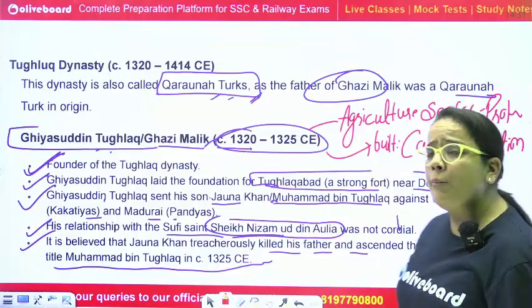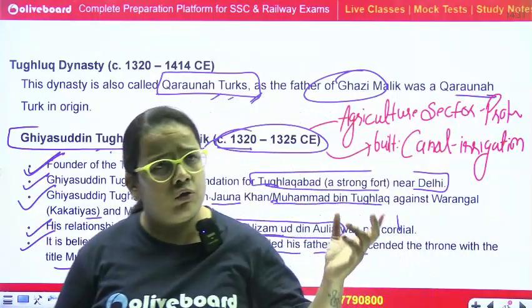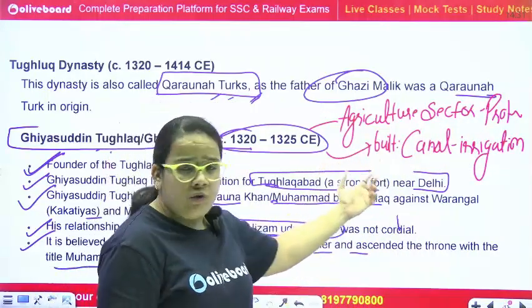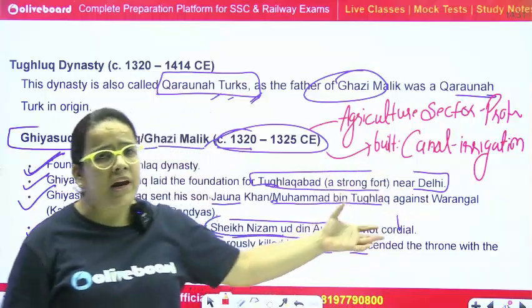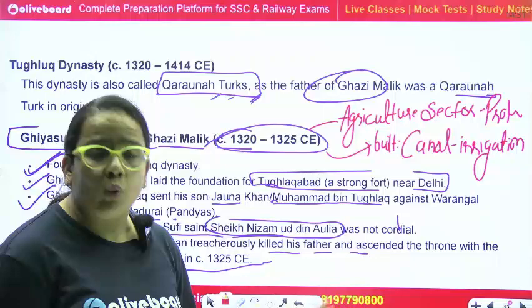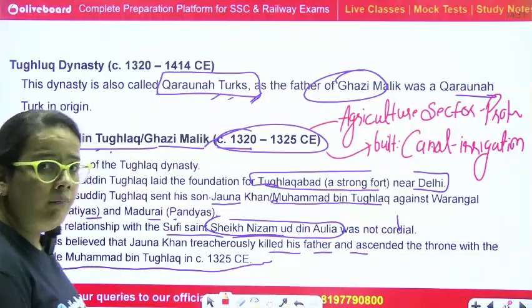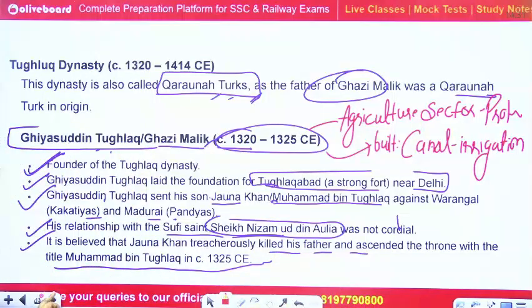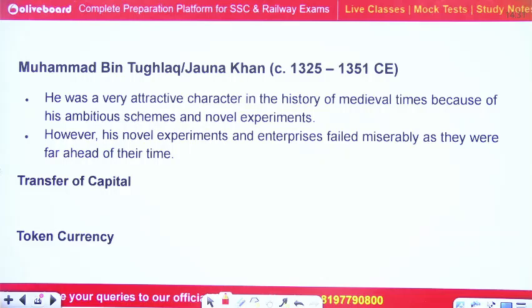And he also imposed a tax. If a farmer is using a state canal for irrigation purposes, he has to pay a tax. So that is also mentioned in the Ghayasuddin Tughlaq part. Okay, clear?